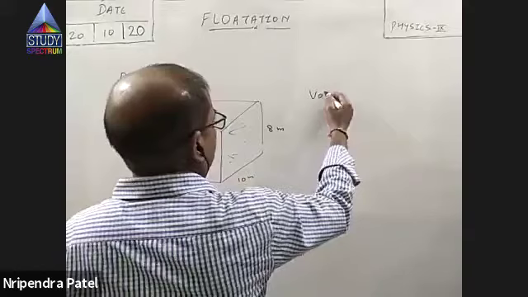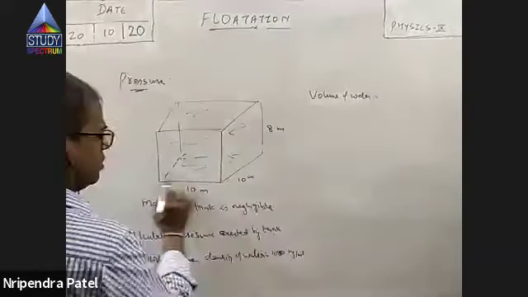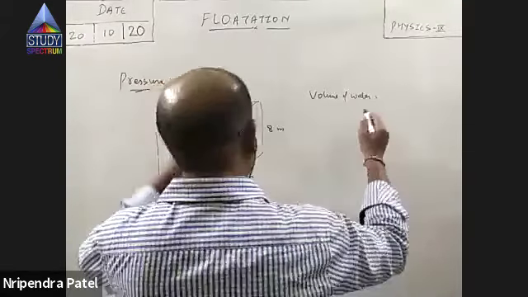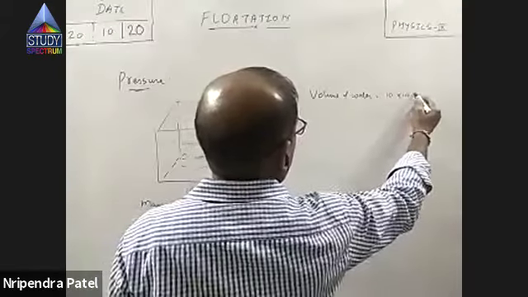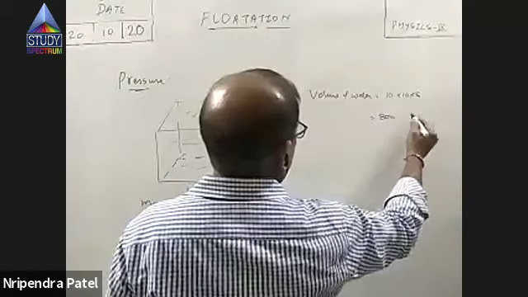So first, to calculate volume of water. Volume of water is what? Length into width into height. The water stored up to depth height of 8 meters. So 10 into 10 into 8. That is 800 meter cube.